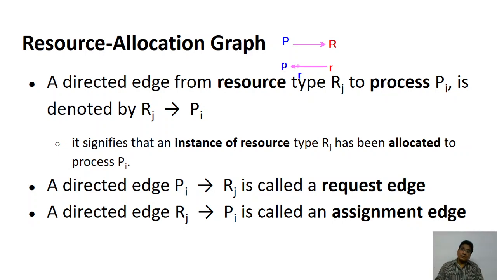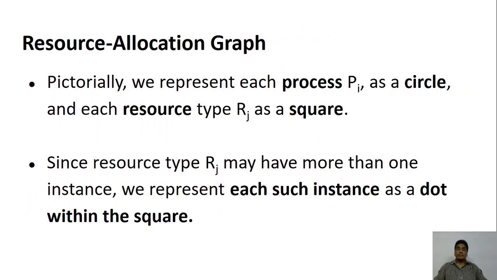So in the initial state, P was making the request. Here, in this case, P is making a request for R. In this case, R has been assigned to P. So you have a request edge, you have an assignment edge. There are two types of edges.